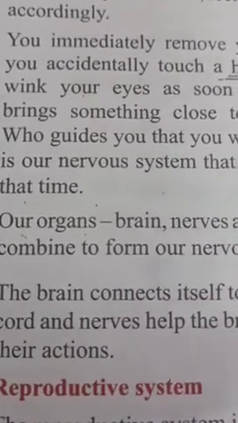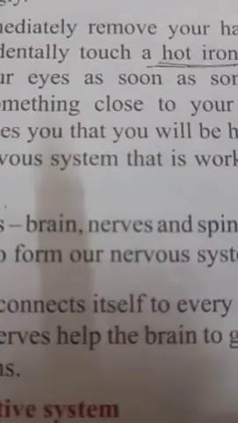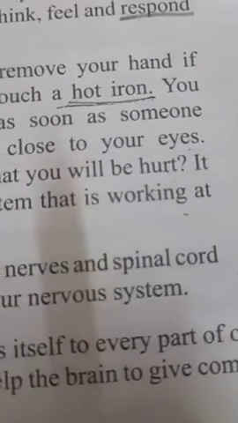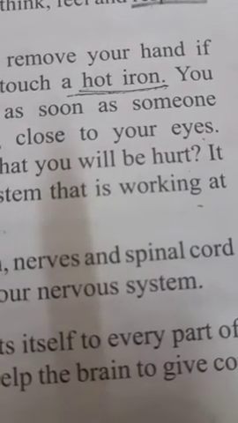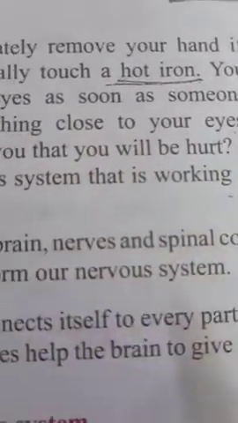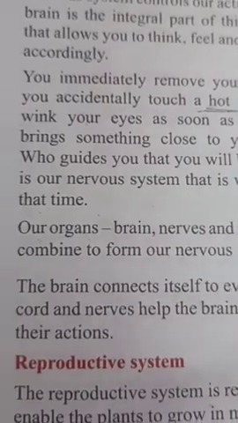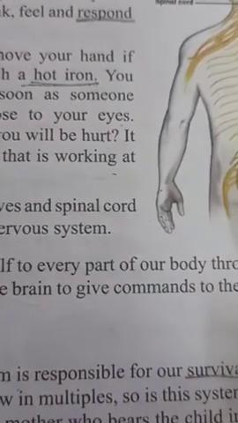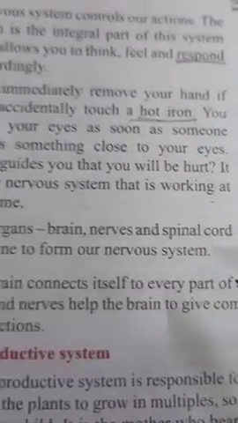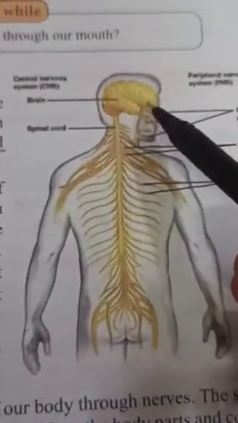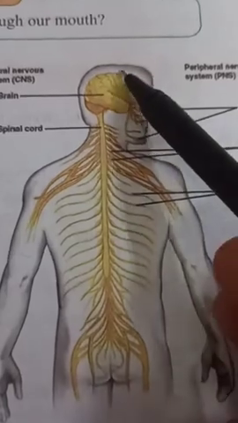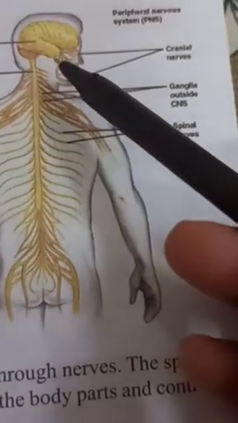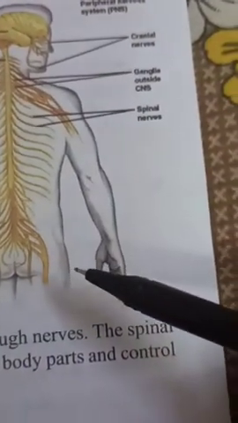So this is the action or response we show when we touch any hot object. In this way our brain starts functioning and controls all our actions, and also tells us how to respond according to the situation. So we can say that the brain is the commander of all the body actions.